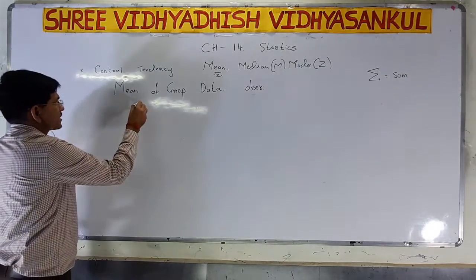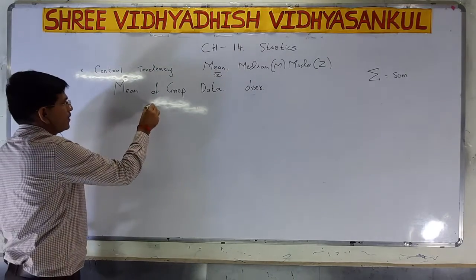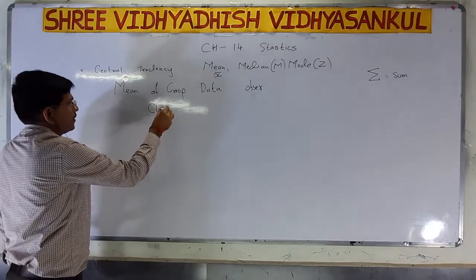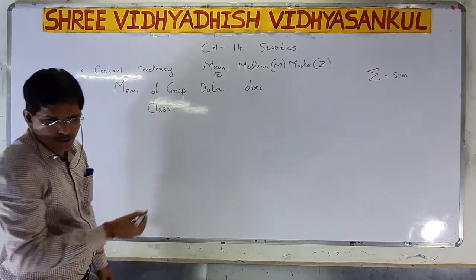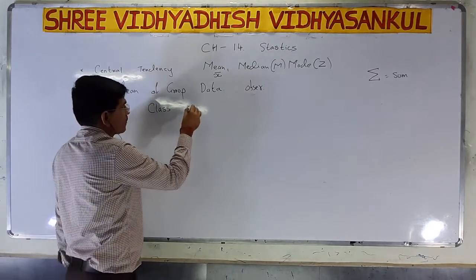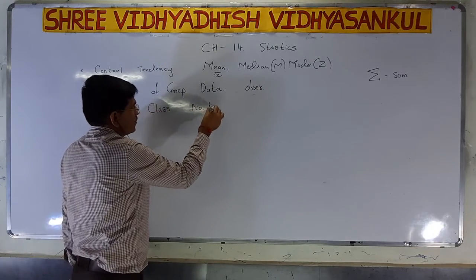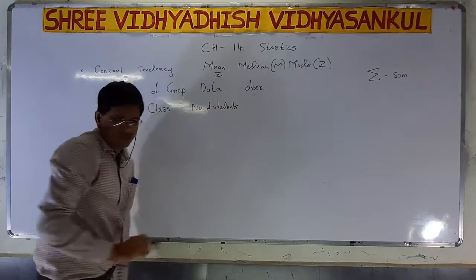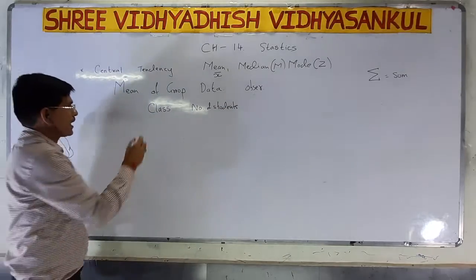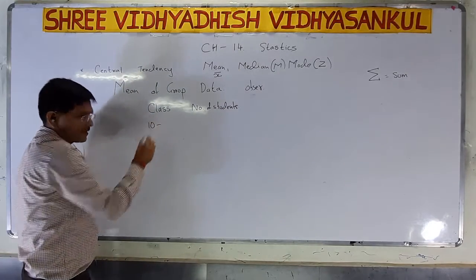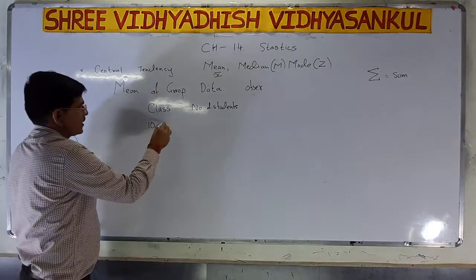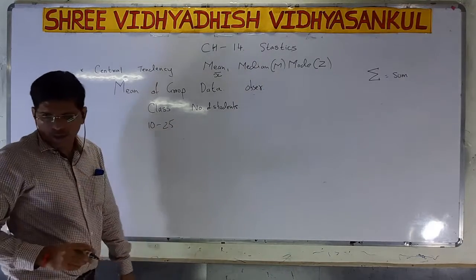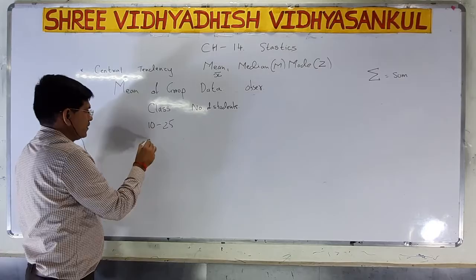We have to write class first here, and then write the number of students that is given. Two things are given. The classes given are 10 to 25, sorry, so here the difference is 15.